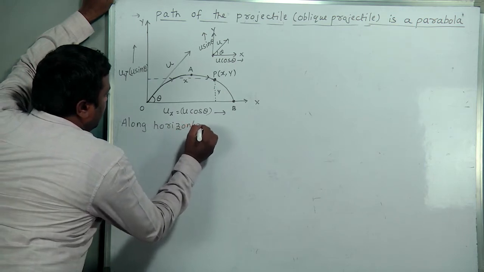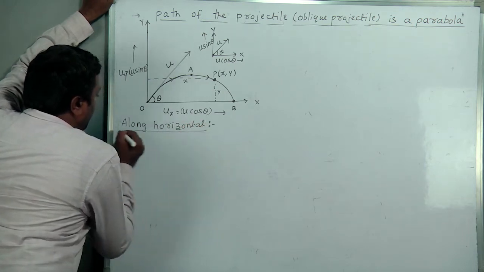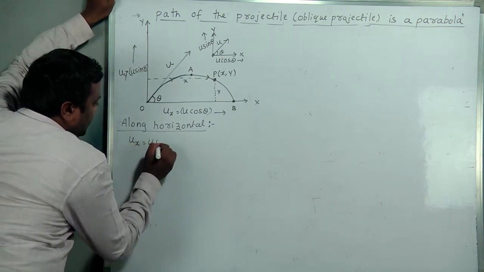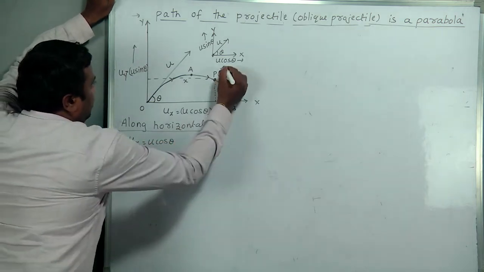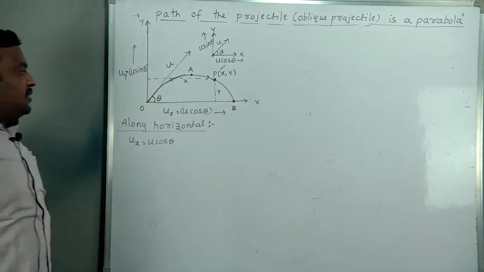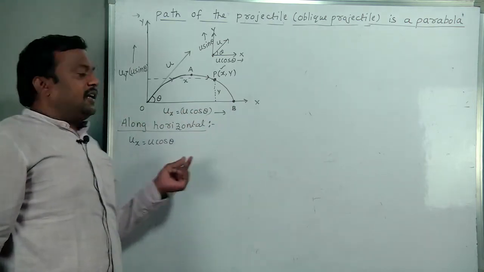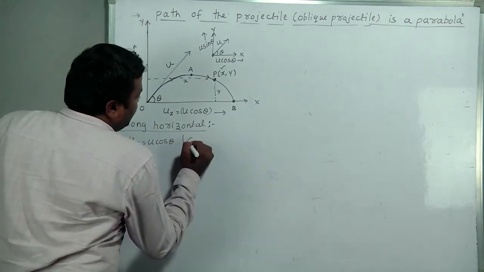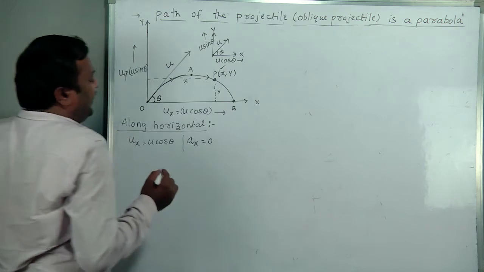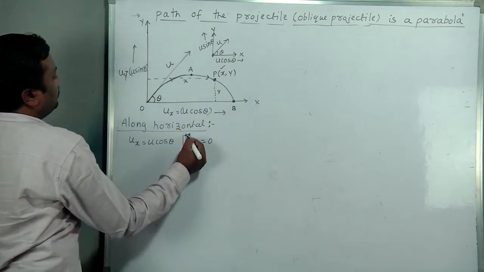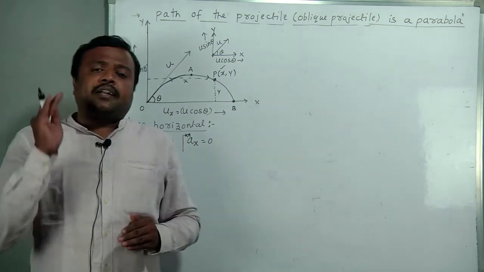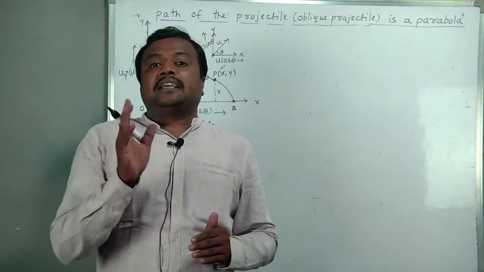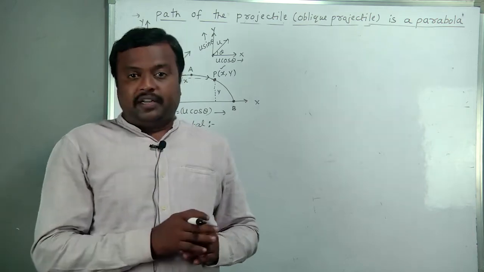So, along horizontal, what are the components? First thing, initial velocity Ux equal to U cos theta. Next, its acceleration is 0. Very important point here: when a body is projected into the air, its acceleration depends on acceleration due to gravity only.